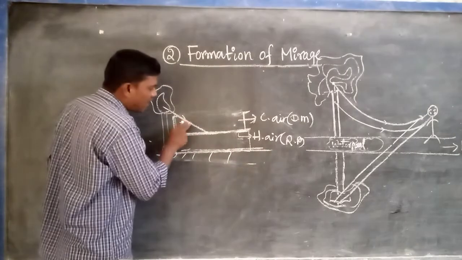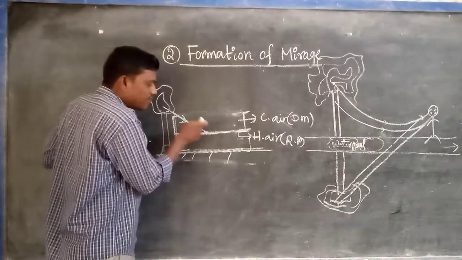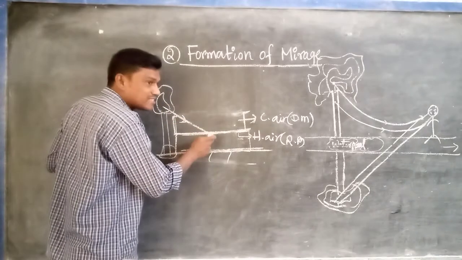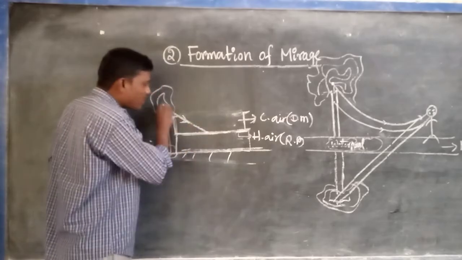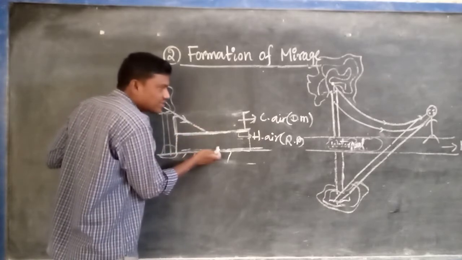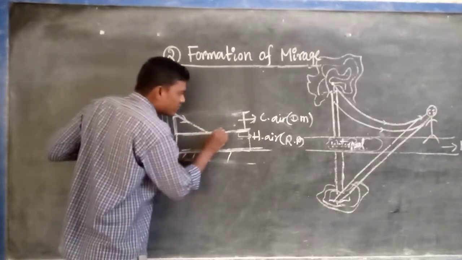Then light travels from where to where? Denser medium to rarer medium. That's why, at a particular angle of incidence of the rays coming from the tree, what will happen? No part of the light enters into the rarer medium.